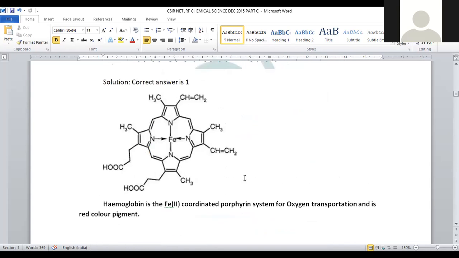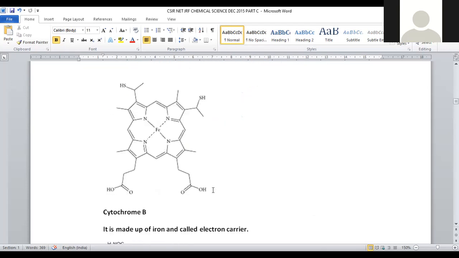First is about hemoglobin. This is the hemoglobin system, where the central iron is surrounded by a porphyrin ring system, and here we have side chain alkanes, and polar functional groups are also present. Initially, iron exists in the Fe +2 oxidation state. Whenever it is bound to oxygen, the main purpose of hemoglobin is oxygen transportation. It is a blood red color pigment, and the porphyrin ring system has 4 pyrrole rings and 4 6-membered rings also available within the ring structure, right? So hemoglobin: oxygen transportation.